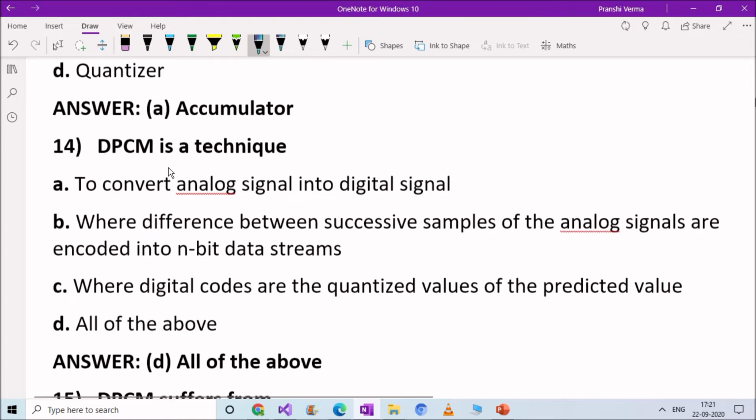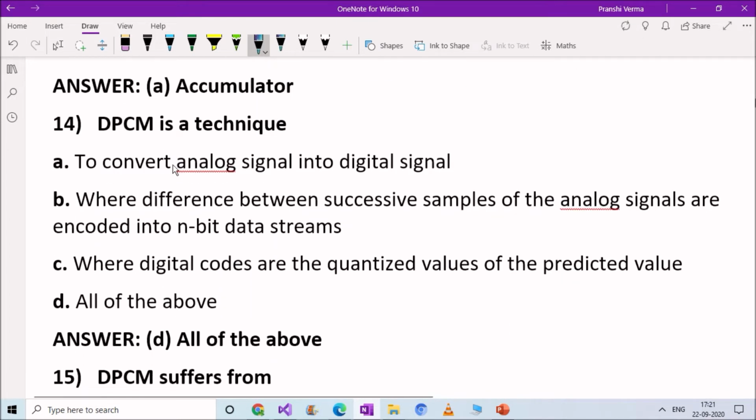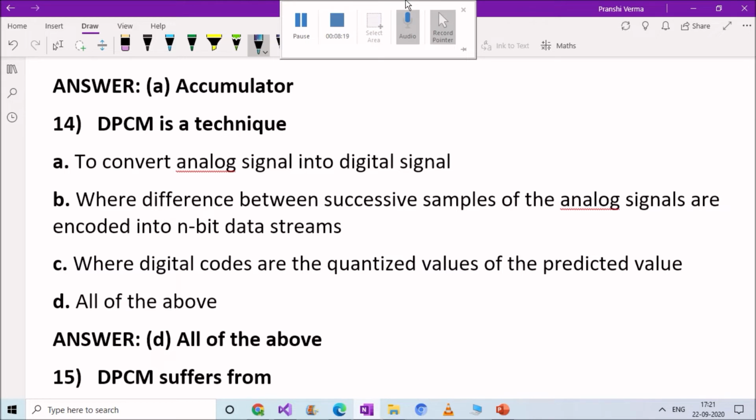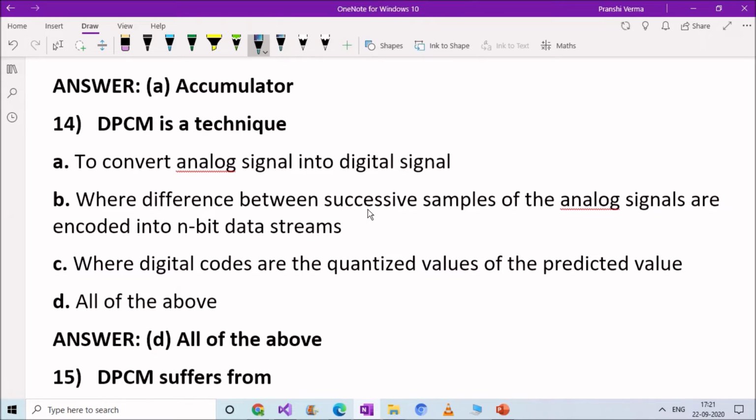Okay. Next question. DPCM is a technique, option A, to convert analog signal into digital signal, option B, where difference between successive samples of the analog signals are encoded into n-bit data streams, option C, where digital codes are the quantized values of the predicted values, and option D, all of the above. Right answer here is option D, all of the above.